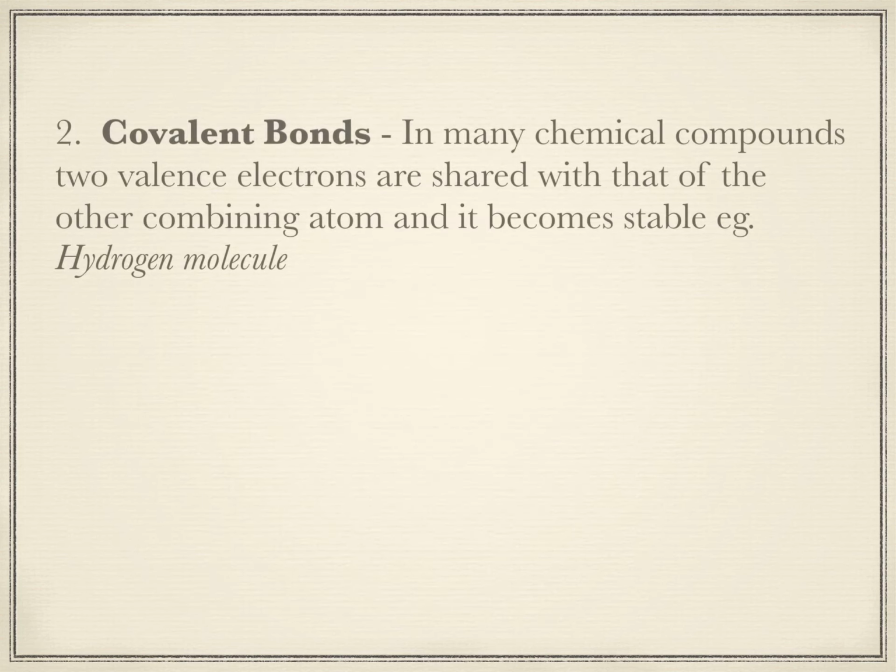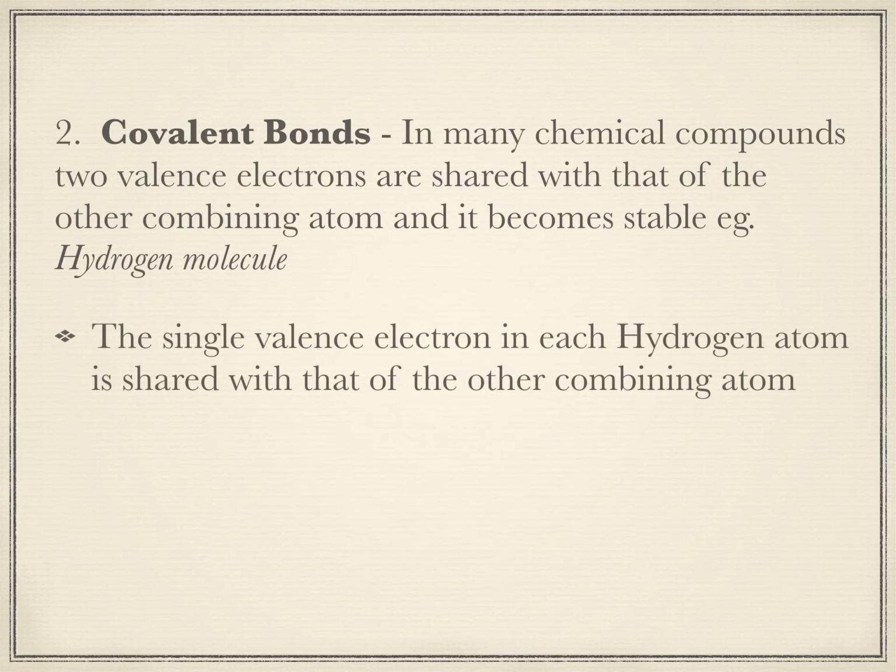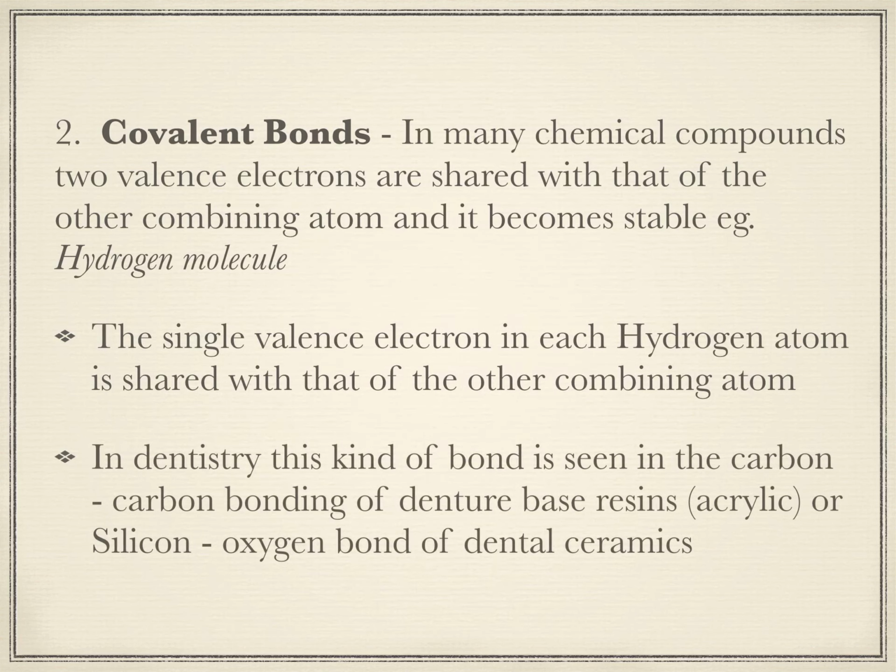The second type of bond is called a covalent bond. Here the bonding takes place by sharing of electrons. So in many chemical compounds, two valence electrons are shared with that of the other combining atom and it becomes stable. For example, hydrogen molecule. So one hydrogen atom joins with another hydrogen atom to form a hydrogen molecule. So the single valence electron in each hydrogen atom is shared with that of the other combining atom. Now this kind of bond in dentistry is seen between the carbon-carbon bond of denture-base resins or the silicon-oxygen bond of dental ceramics.